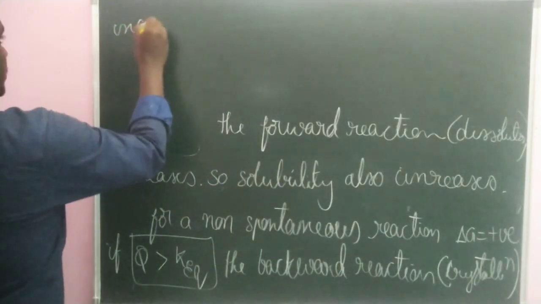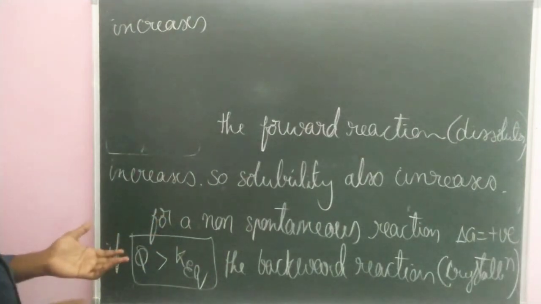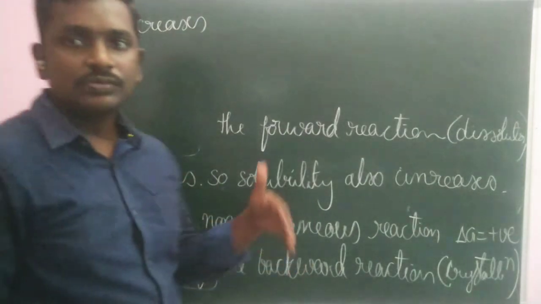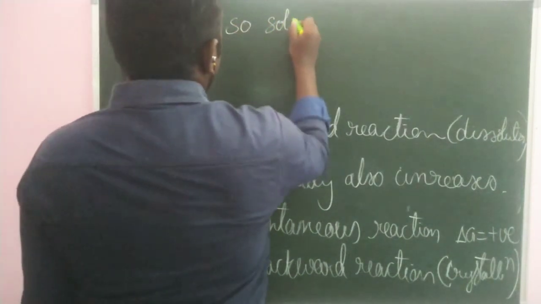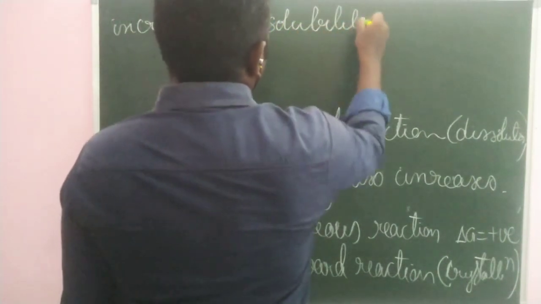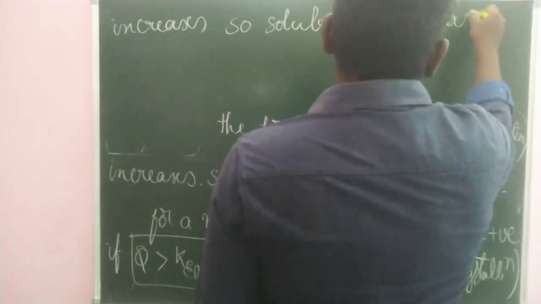What is backward reaction? Association, or you can say crystallization. The backward reaction, that is crystallization, increases. So when crystallization or backward reaction is increasing, solubility of the given substance will be decreasing. So solubility decreases.